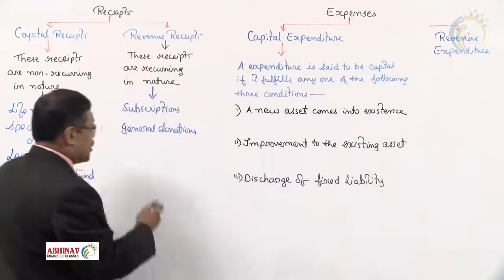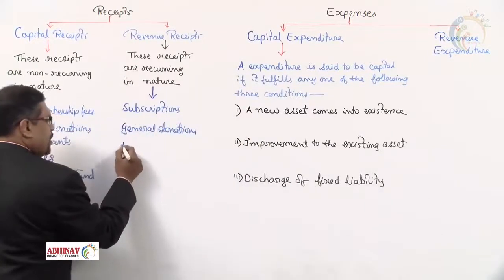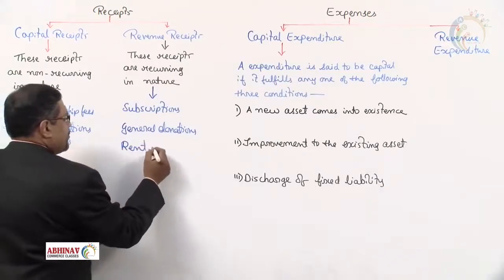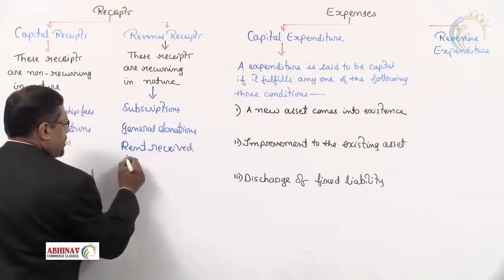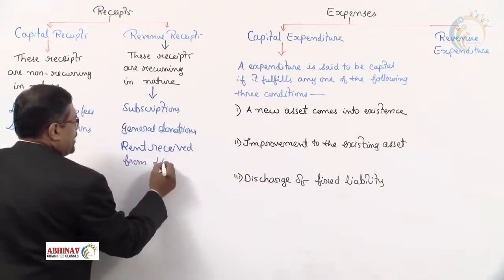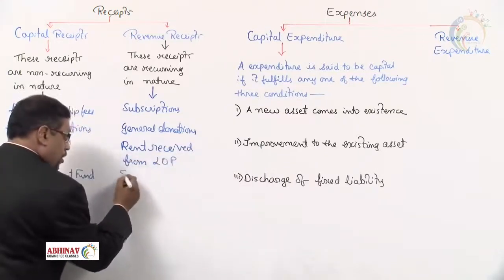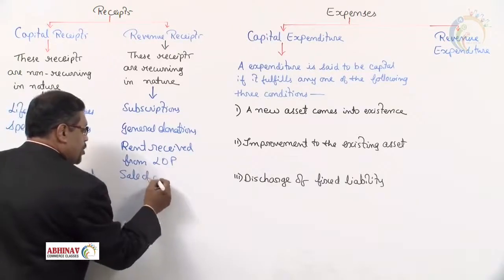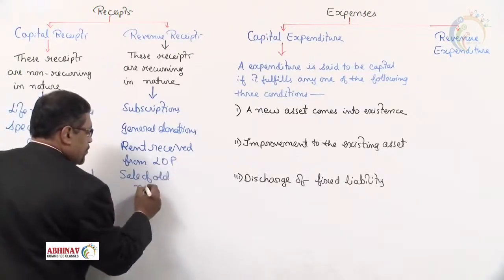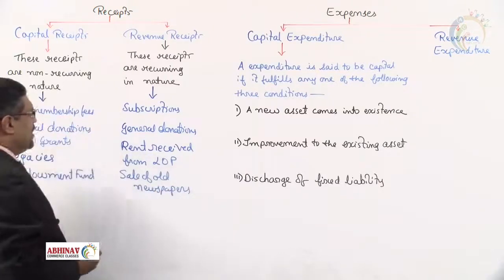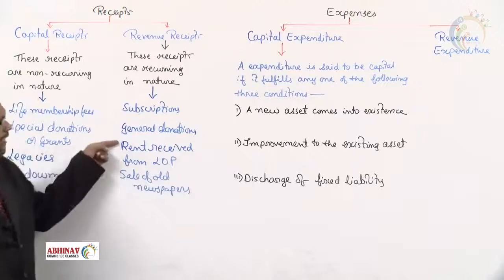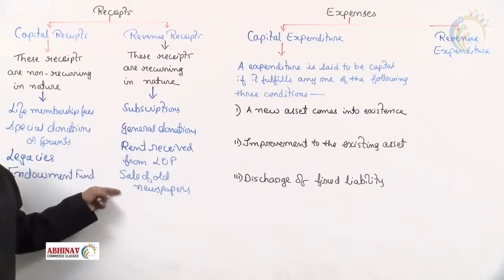Examples: subscriptions, general donations, rent received from let out property, or sale of any old newspapers. These are the incomes usually that we receive again and again. These are all called revenue receipts.